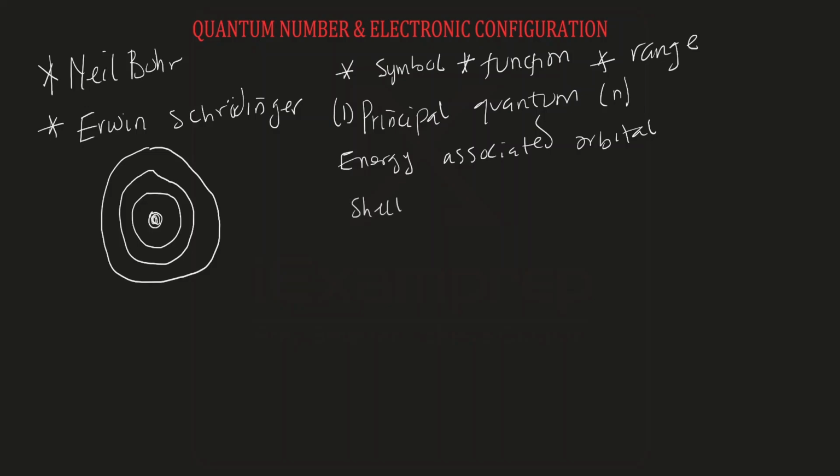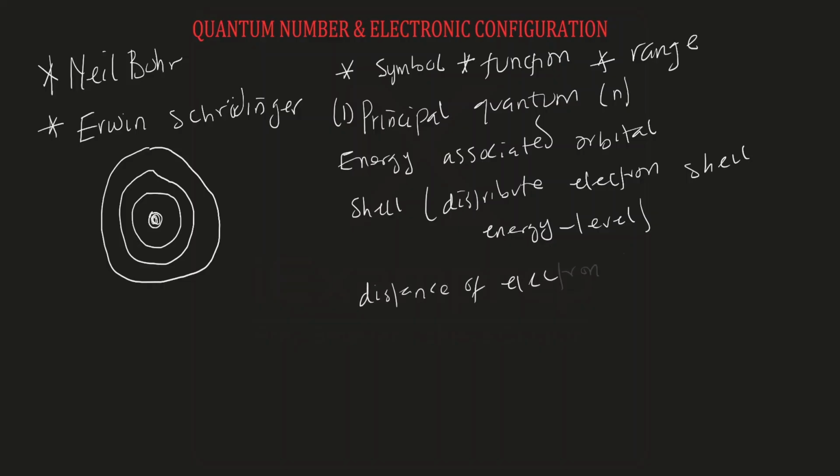Then again, principal quantum number distributes electrons into their shell, and this shell is also called energy level. We can also say that the principal quantum number tells us the distance of electron from the nucleus, and I'm going to explain what this means. But let me go to the range of the quantum number. Note that principal quantum number takes its range from n equal to 1, to 2, to 3 and so on.